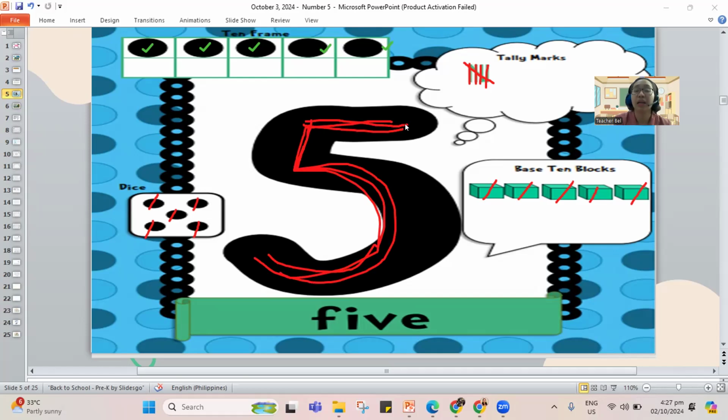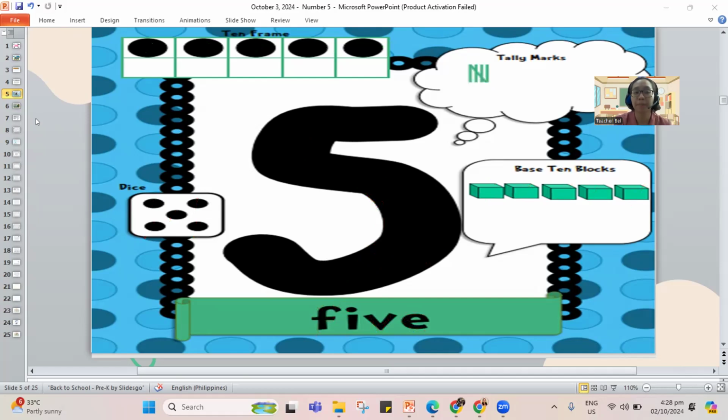That is 5. Let's spell out the word 5. We have F, letter I, letter V, and the letter E. Again, this is F. We have I, V, and letter E, the number 5. So again, our number friend today is number 5. This is the number 5. So remember, we have number 5 and it's ready to dive. That is our number friend today.